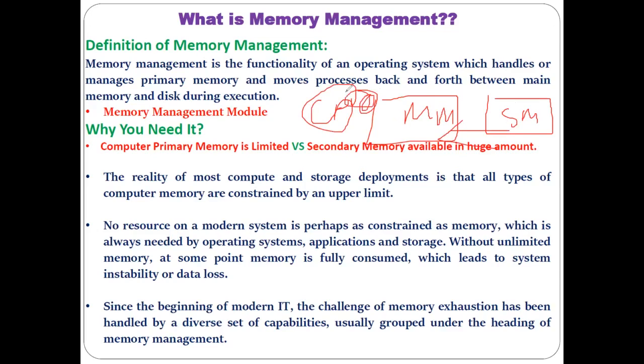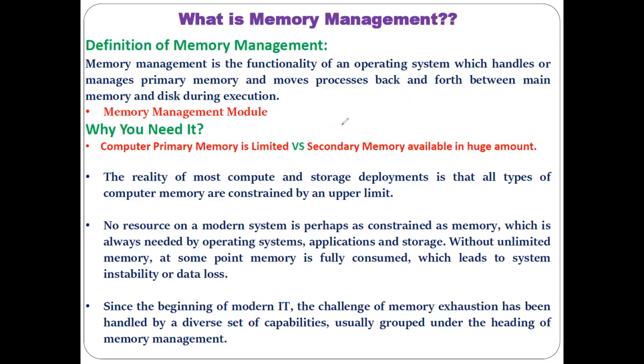When the CPU finishes its execution of that particular data or instruction, and there should not be any such data or instruction left in the main memory, then at that time that data or instruction can be transferred into the secondary memory.